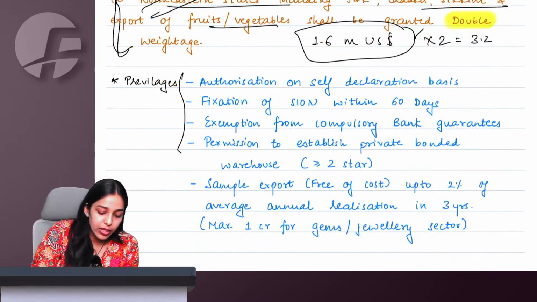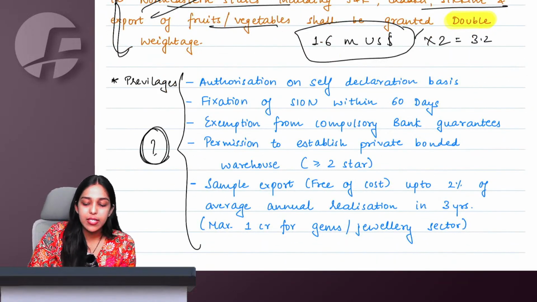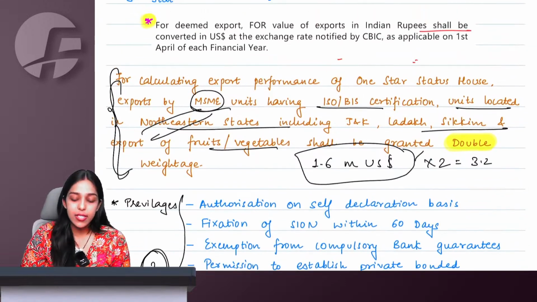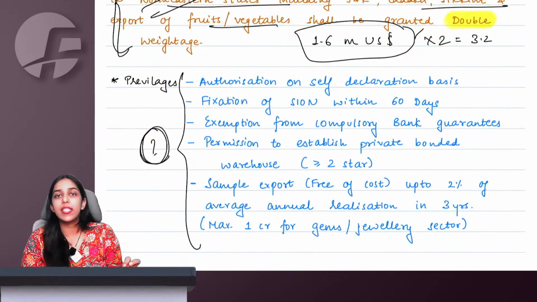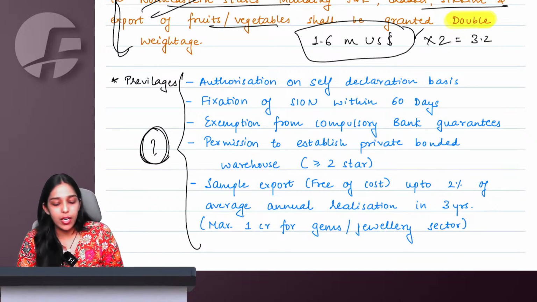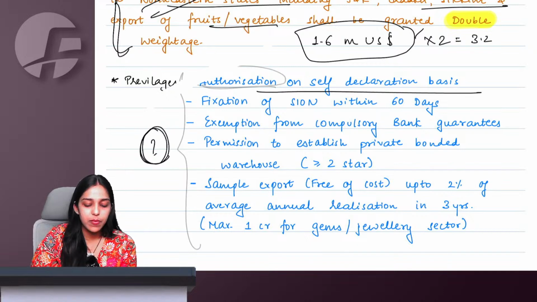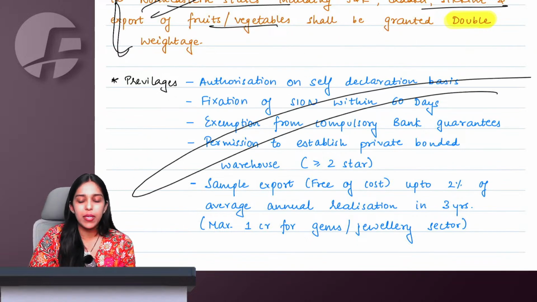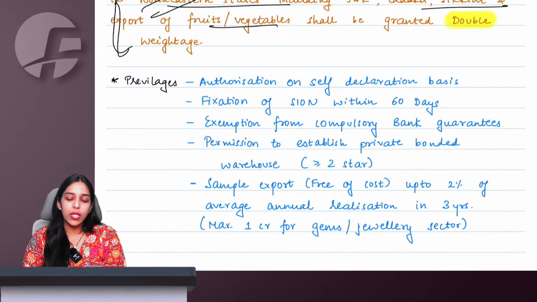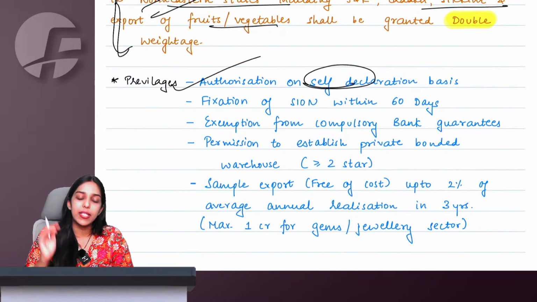Got it. What are the privileges if I get this recognition of one star, two star status holder? What are the benefits that I can enjoy? Authorization on self-declaration basis. In a lot of cases, whenever some CA, CFA, CMA certificate is required, anything like that, no permission needed, you can self-declare and the authorization will be accepted.